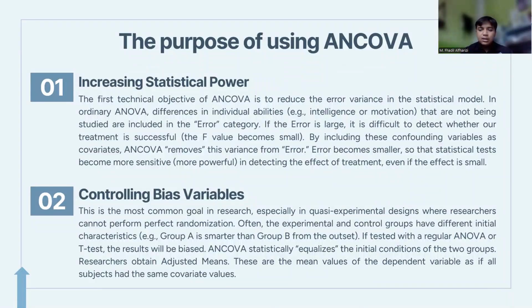If tested with a regular ANOVA or t-test, the result will be biased. ANCOVA statistically equalizes the initial conditions of the two groups. Researchers obtain adjusted means of the dependent variable as if all subjects had the same covariate values.